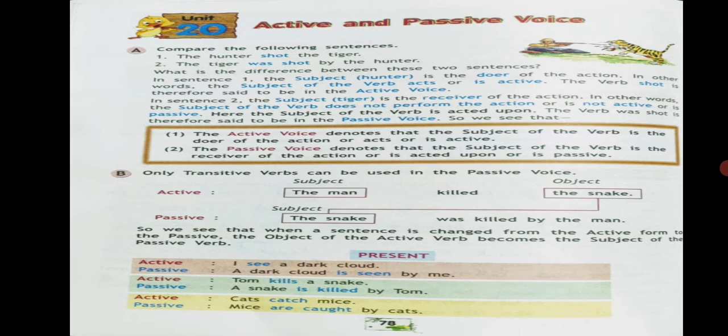Present tense. Let us see in the present tense, active voice and passive. I see a dark cloud. That is present. See is present. A dark cloud is seen by me. Just interchange of the sentence, students, but the meaning is the same. Tom kills a snake, a snake is killed by Tom. Cats catch mice, mice are caught by cats. It's all in present tense.